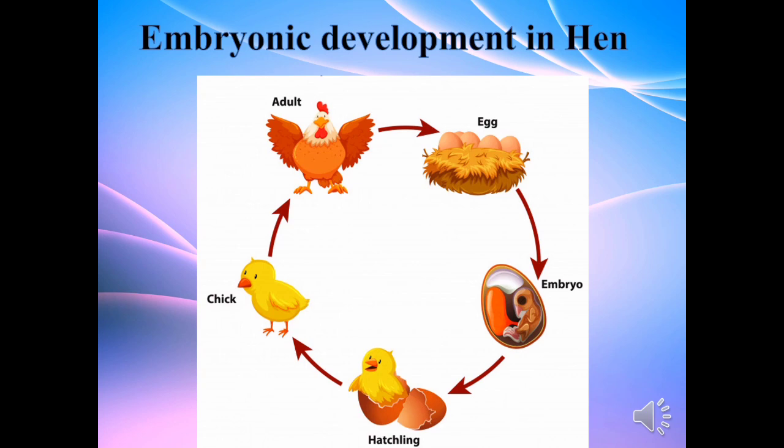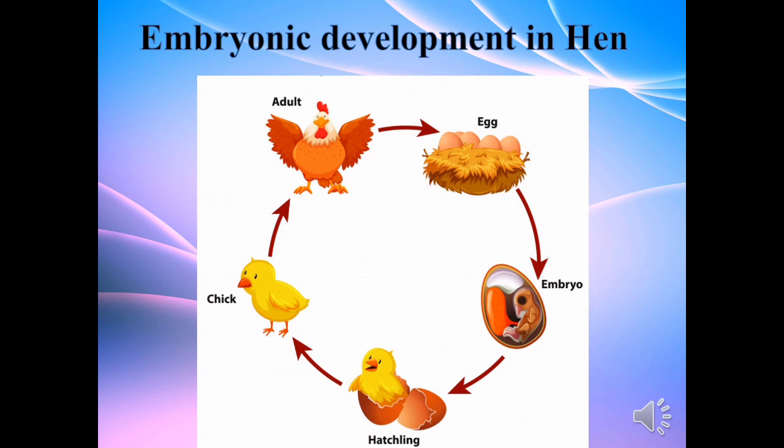As it continues dividing, many layers are laid around it. These layers get thickened and form a hard white shell. Once the eggshell formation is complete, the hen lays the egg. Now, the development of the embryo is still continuing inside the egg.